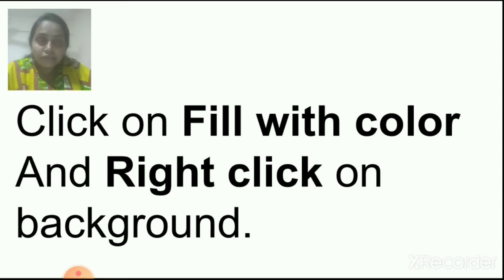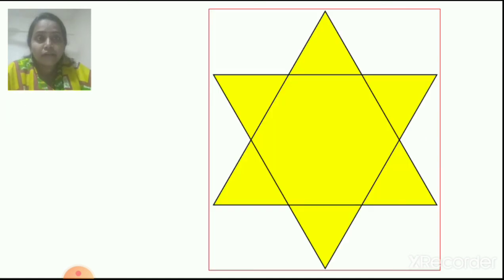Left button of the mouse will give you color 1, and when you click on the right button on the screen in the shape, it will come color 2. Suppose color 1, if you have selected yellow color and color 2 is red color, so when you click left button, it will come color 1, and right button color 2. Understood children? What is foreground color and background color?